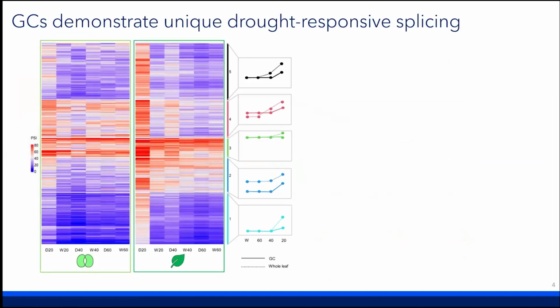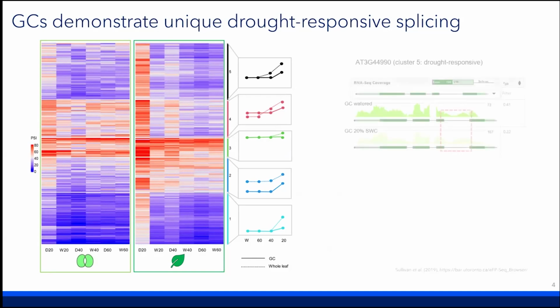So the first thing that I did when I joined the lab was take a genome-wide survey of alternative splicing between the guard cells and the bulk leaf tissue, and also across the drought time course. As you can see, the D's correspond to drought, the W's to water, and the numbers to the water availability or soil water content.